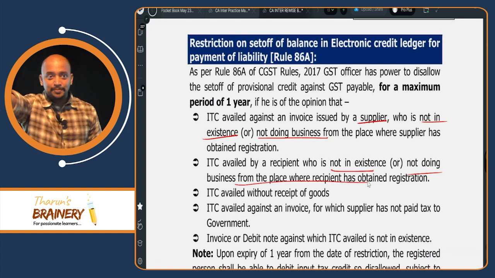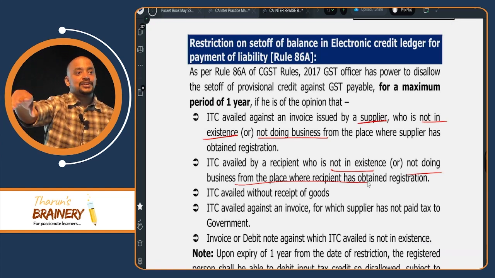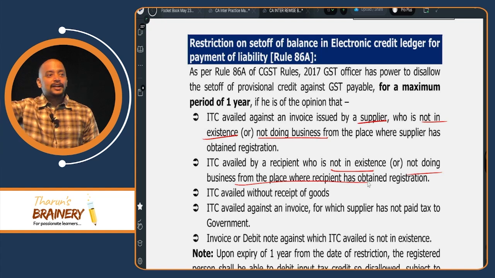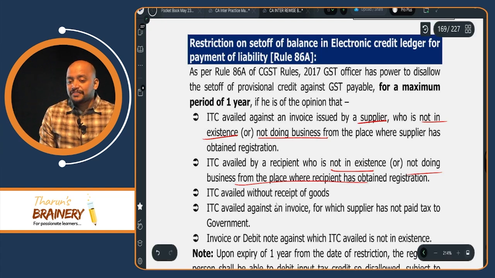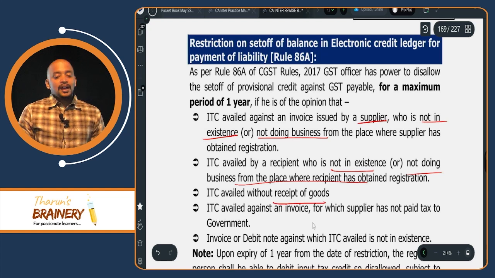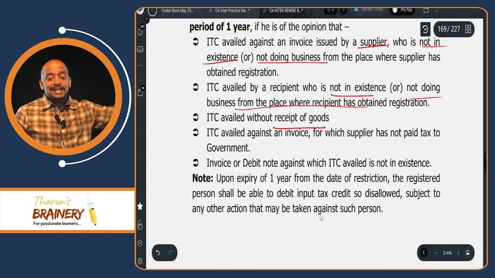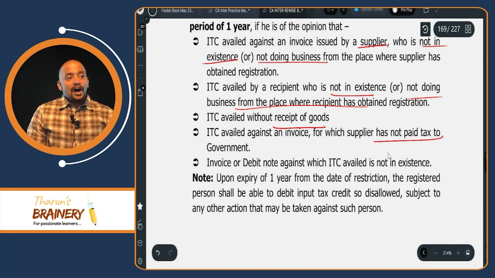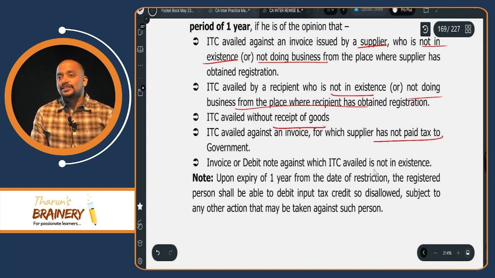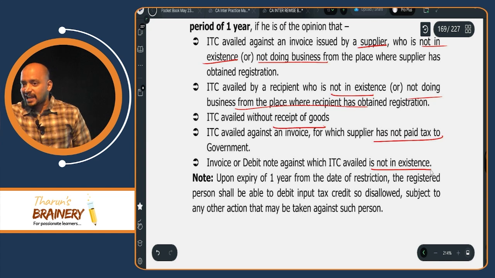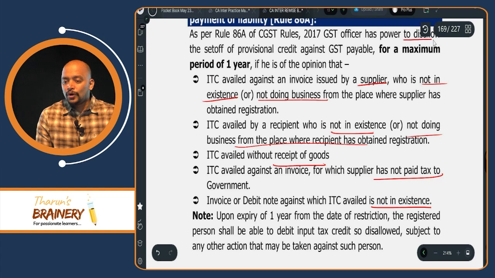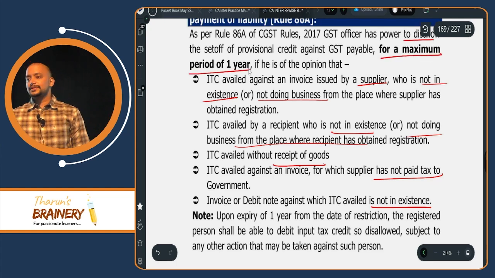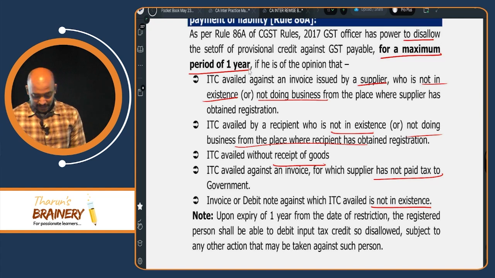If you are not doing business in the place where you have obtained registration, means you changed the address but you did not intimate, or you availed ITC without receipt of goods, or your supplier has not paid the tax, or the invoice or debit note is not in existence. These 5 cases, proper officer can disallow the credit for a maximum period of 1 year. Understood? What are the 5 cases?